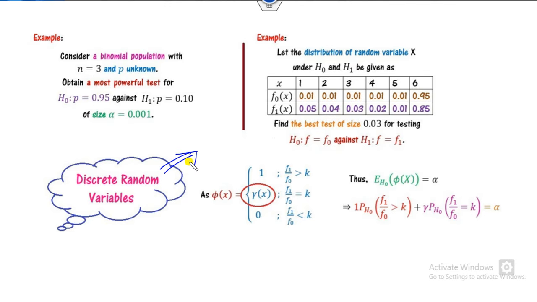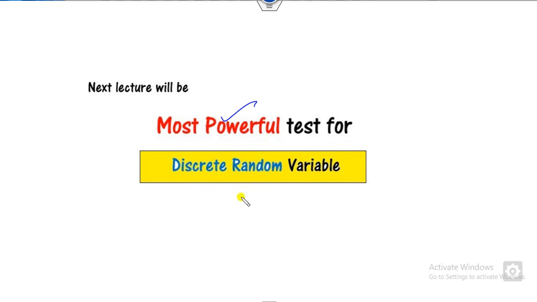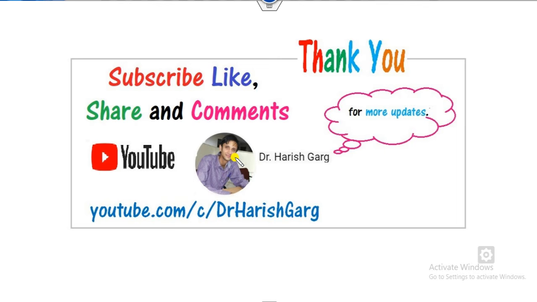So till then, you can simply learn how you can solve this for the continuous random variable. Our next lecture will be on how you can find the most powerful test for discrete random variables. I hope you can simply learn many things from this video.